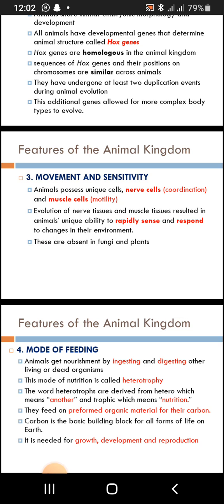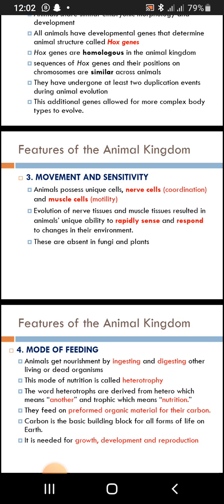Animals possess unique cells. The nerve cells are for coordination, and the muscle cells are for motility, meaning that the nerve cells and muscle cells work together to produce locomotion, which is movement. So the evolution of nerve tissues and muscle tissues resulted in animals' unique ability to rapidly sense and respond to changes in the environment. These are absent in fungi and plants.